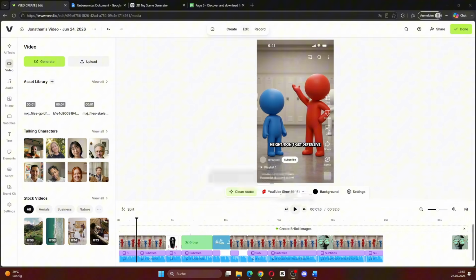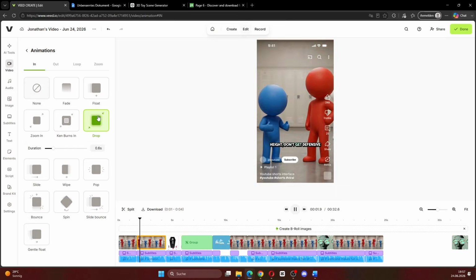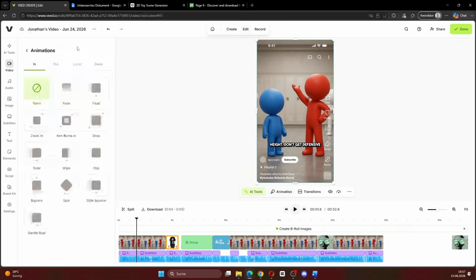Now what we can also do is add animations. Select the clip, go to animation and add something like zoom effect or a drop animation. You don't want to overdo it, but adding small animations can make the video feel much more dynamic. Just go through the video and add these effects wherever they actually fit.